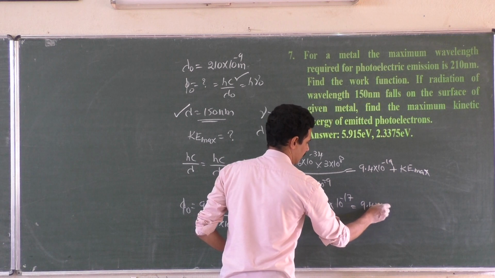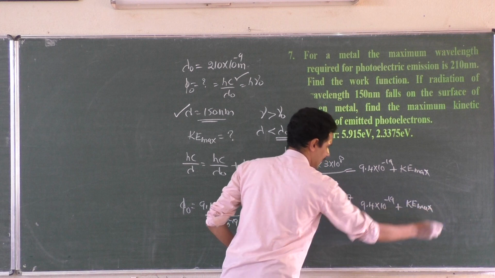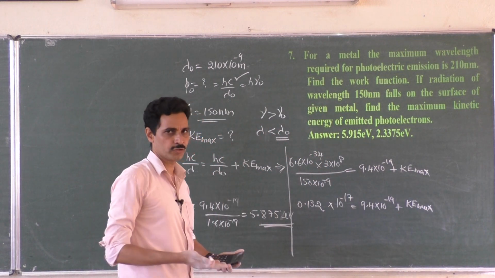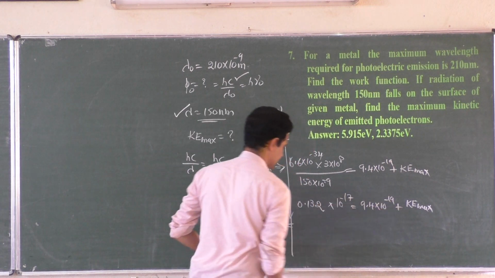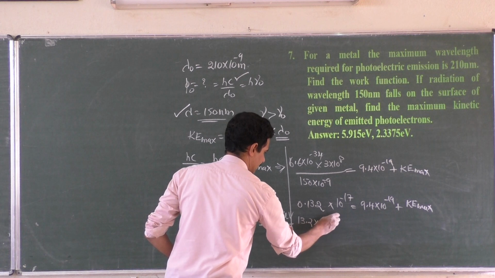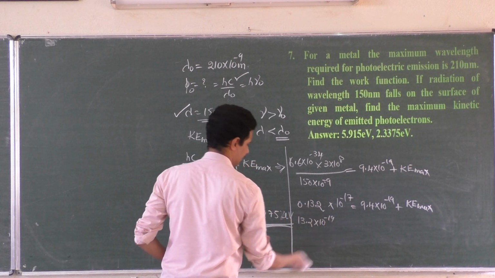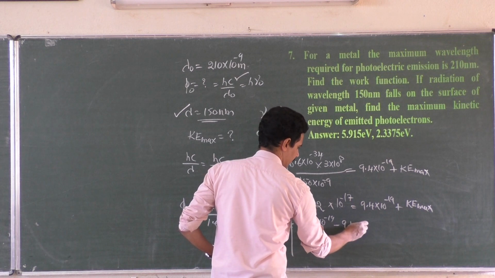So 9.4 into 10 to the power minus 19 plus kinetic energy maximum, the highest energetic electron, which has come very close to the surface. It has used less energy to come out, so maximum kinetic energy. This can be written as 13.2 into 10 to the power minus 19, multiply 100, divide 100, minus 9.4 into 10 to the power minus 19.